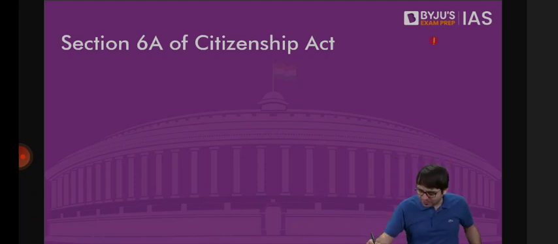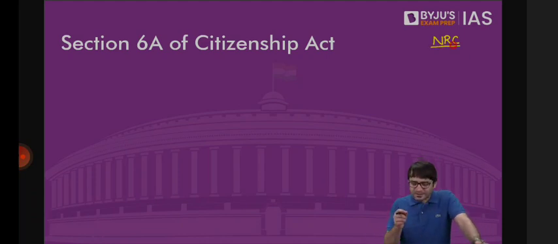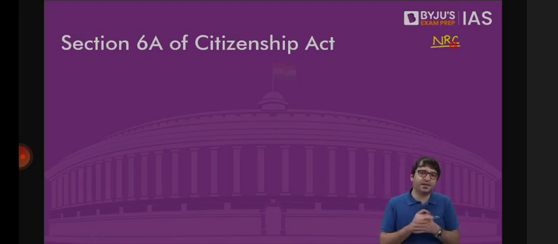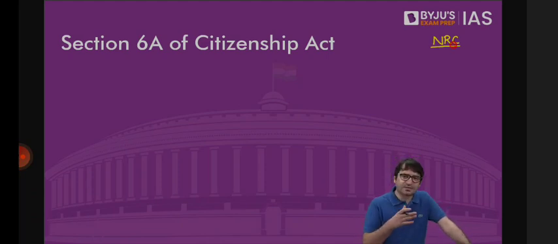Then we also looked at what is this concept of NRC, National Register of Citizens. This list contains the details of only the Indians. This list was first published in 1951. After that, it was not updated. Something happened in Assam. What happened? There was an agitation against the illegal migration into Assam, which the local Assamese people said changes our demography, violates our culture, and we want to preserve our culture, our language, our script. Ultimately, this agitation lasted for about 6 years, between 1979 and 1985, and ultimately, this accord was signed, known as the Assam Accord.